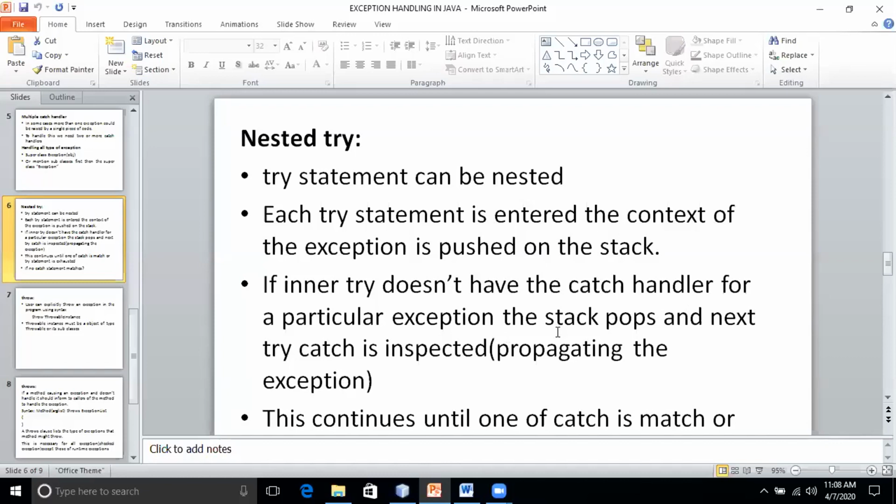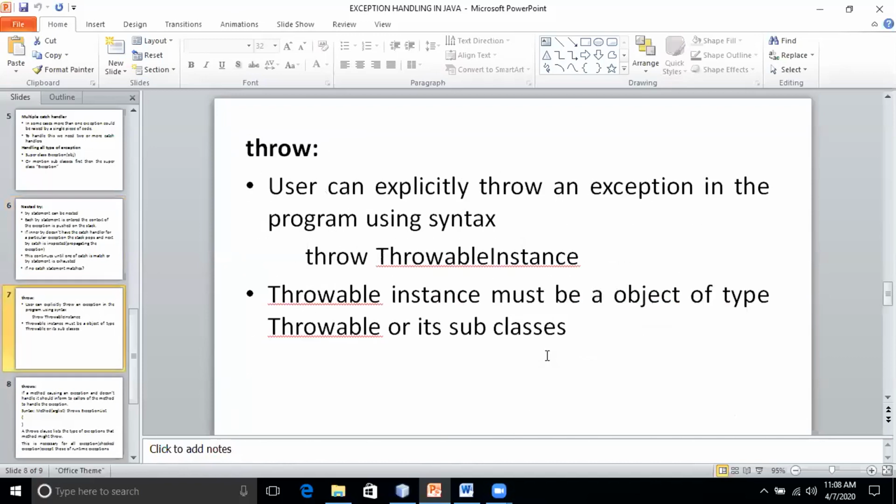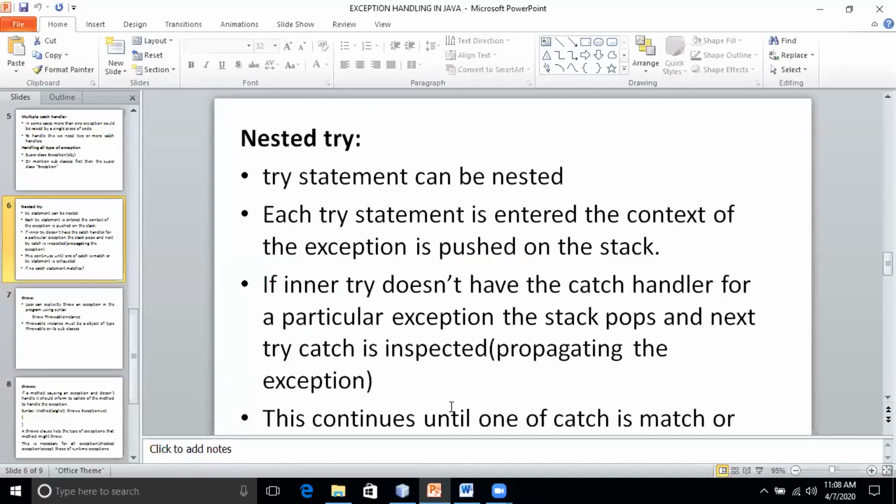That try is popped out, and it will search for the next try-catch. That is the topmost. For that, it will go there. So this is known as propagating the exception. It will continue until it matches with the particular catch. If it is matching, it will stop.